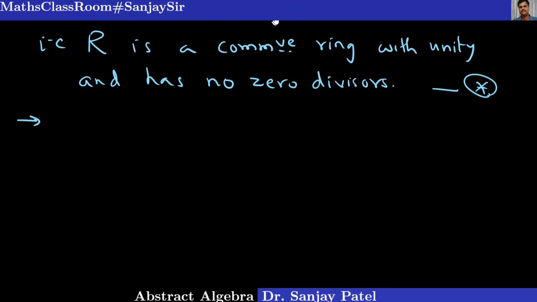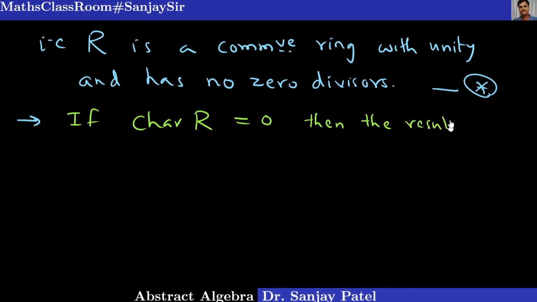We don't know what kind of integral domain is given. So if characteristic of R is 0, then the result is proved. Nothing to prove actually, result is proved. Okay, so let us assume that characteristic of R is not equal to 0.